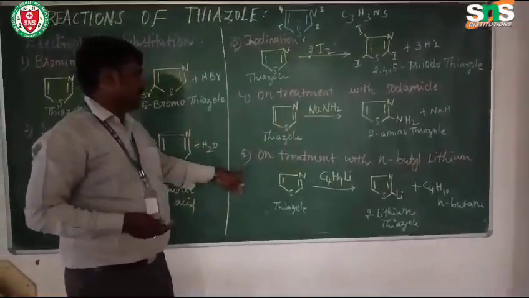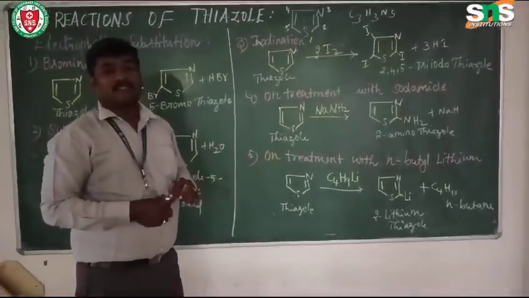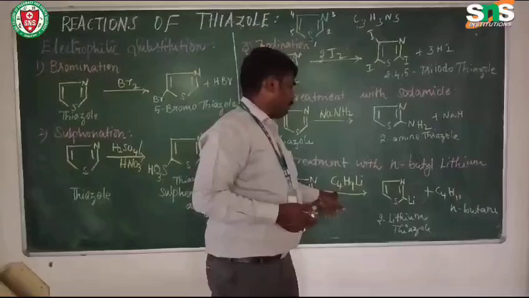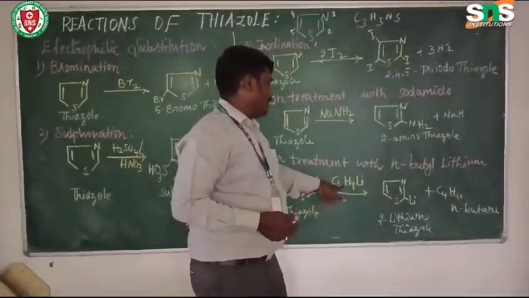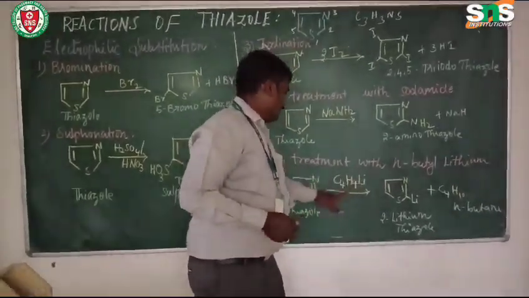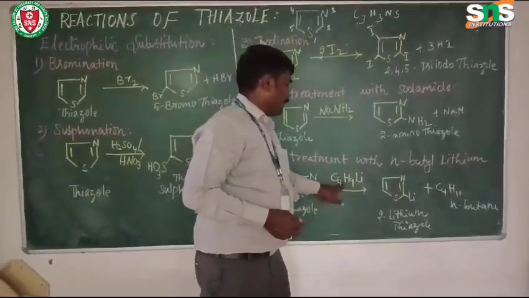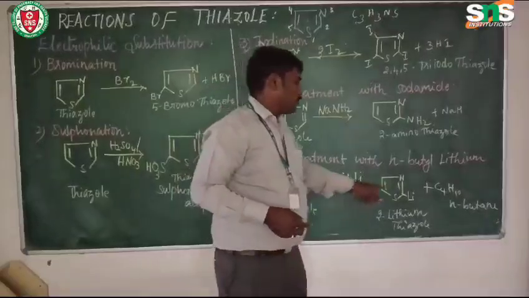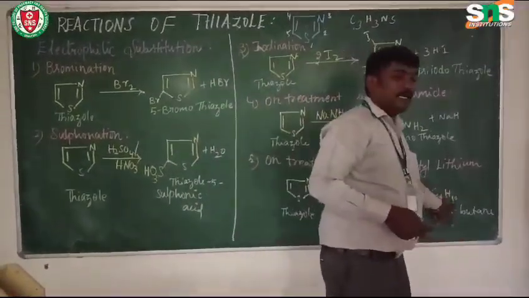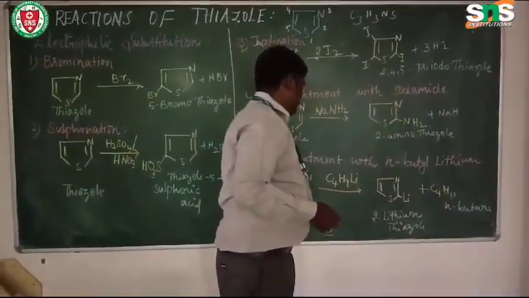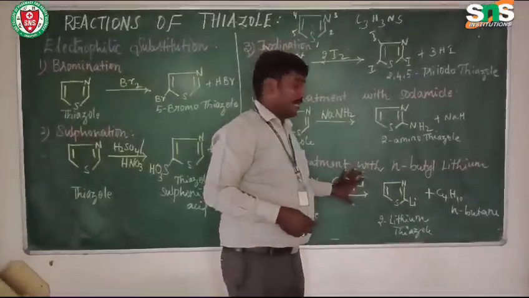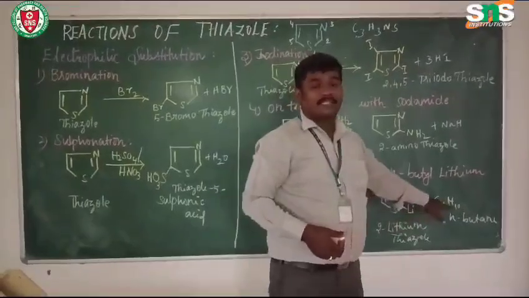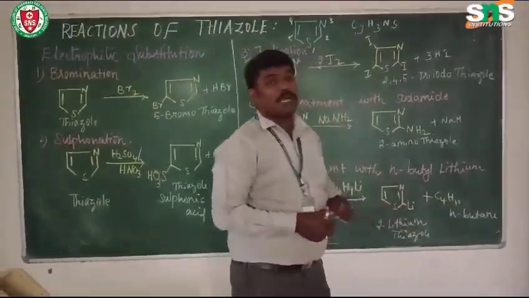The next reaction will be treatment with n-butyl lithium. Thiazole treated with n-butyl lithium, that is C4H9Li. Li will be attached here, and one hydrogen will be added to the butyl group, so it will be converted to n-butane. So thiazole on treatment with n-butyl lithium will give 2-lithiothiazole with the elimination of n-butane, C4H10.